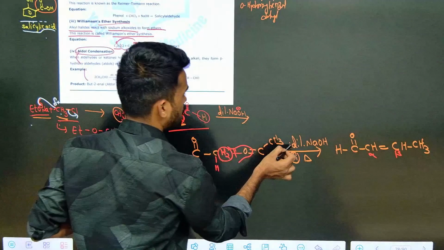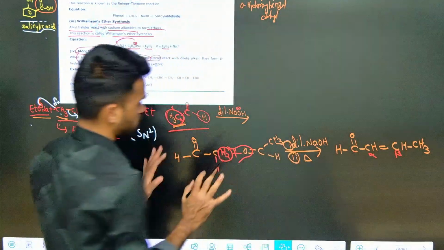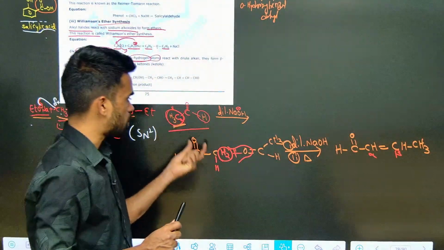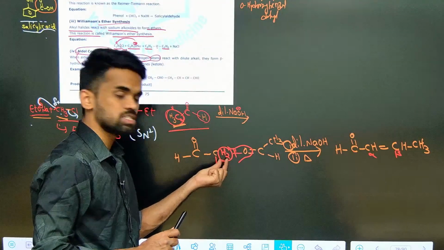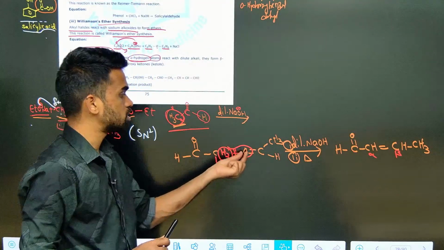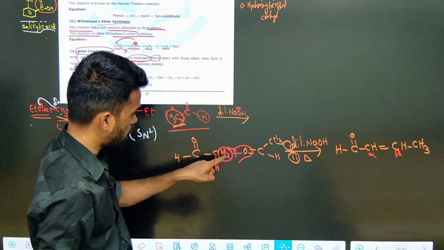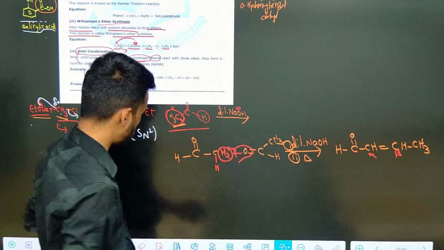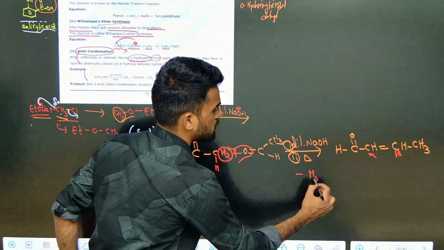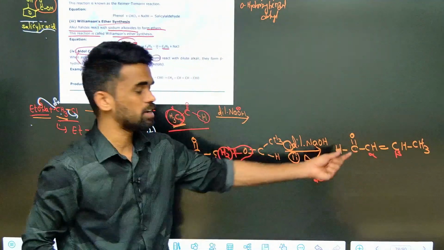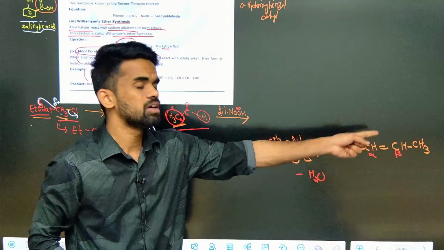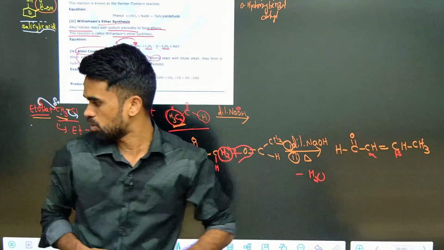Now, what is the tricky way I told you? Take the carbonyl compound, remove alpha hydrogens from one compound and oxygen from the other compound as a water molecule. So what we removed is H2 and O. The water molecule is removed, so that you get this final product, that's it. The final product is called an alpha beta unsaturated carbonyl compound. Okay, right.